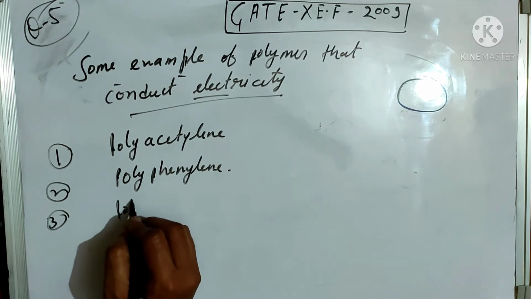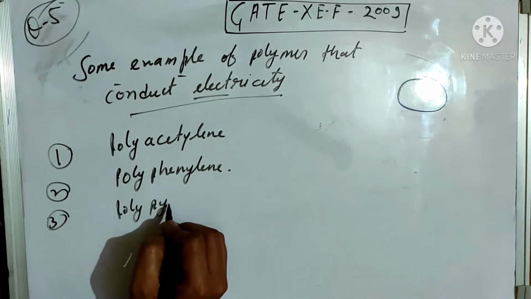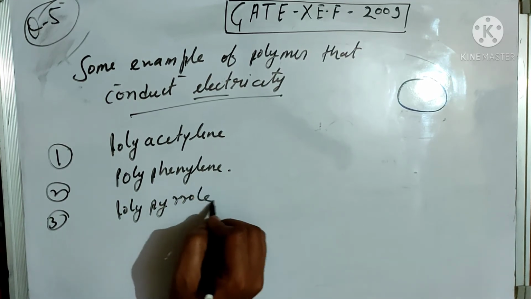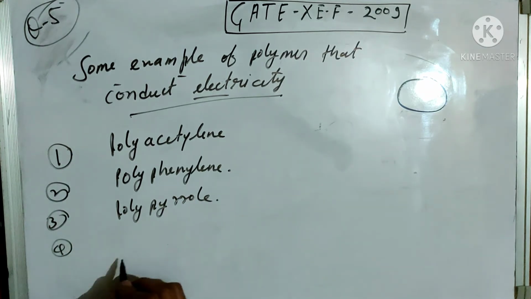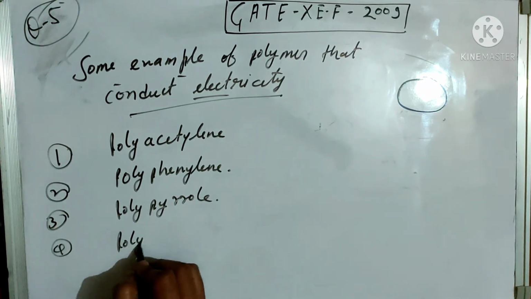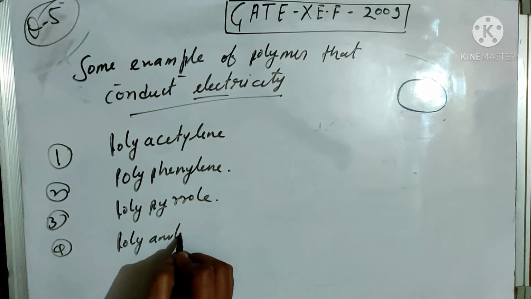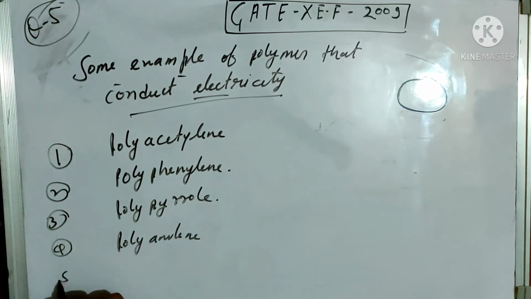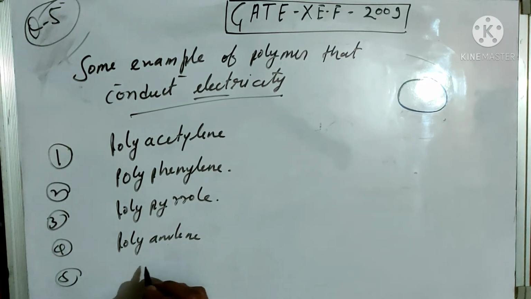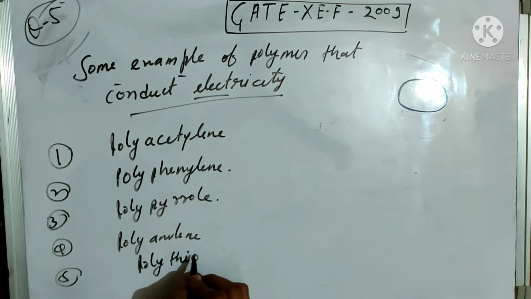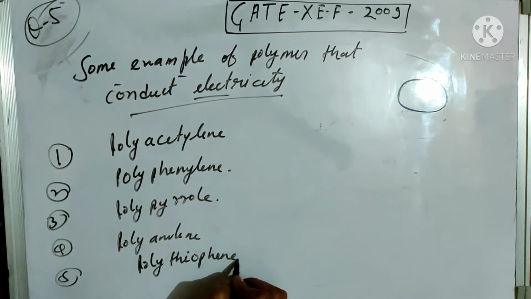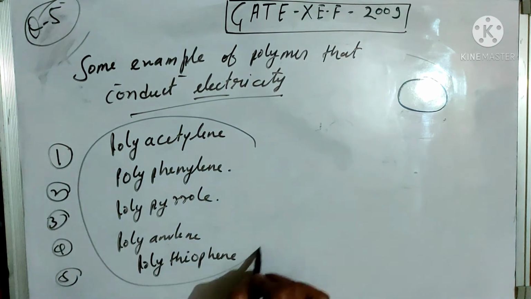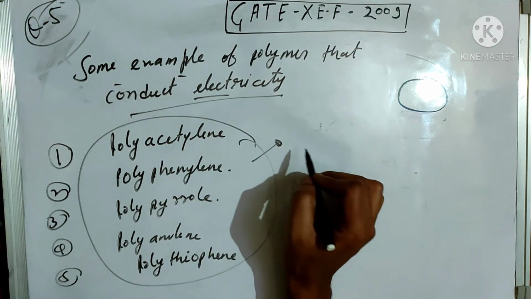Third is polypyrrole. Fourth is polyethylene. Fifth is polythiophene. These are some polymers that conduct electricity.